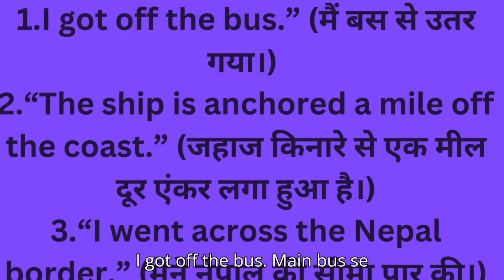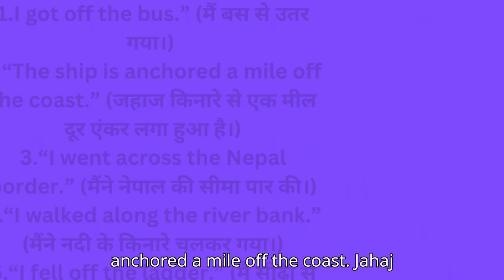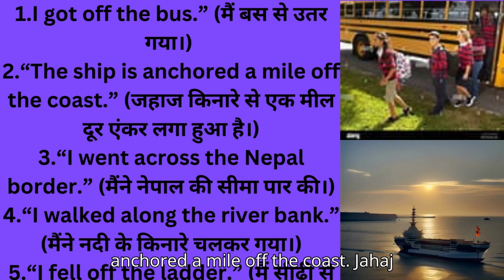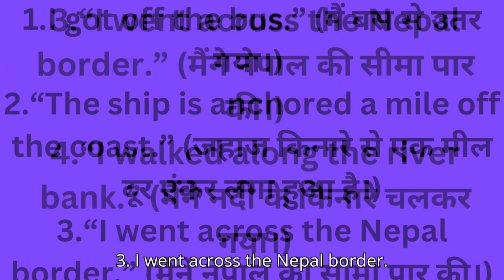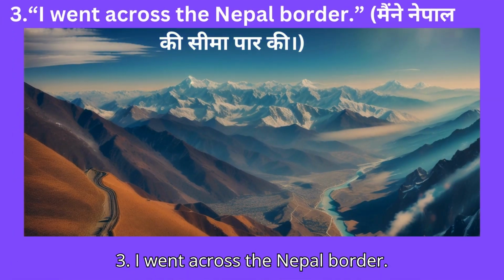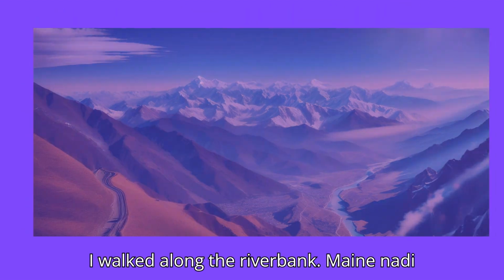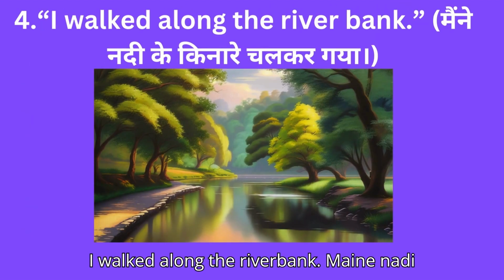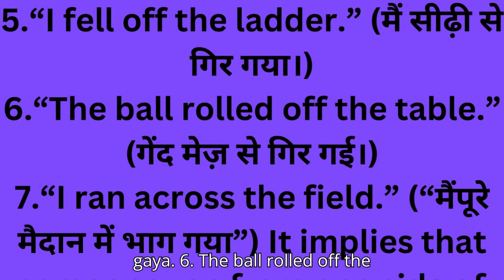1. I got off the bus. मैं बस से उतर गया. 2. The ship is anchored a mile off the coast. जहाज किनारे से 1 मील दूर एंकर लगा हुआ है. 3. I went across the Nepal border. मैंने नेपाल की सीमा पार की. 4. I walked along the riverbank. मैंने नदी के किनारे चलकर गया. 5. I fell off the ladder. मैं सीढ़ी से गिर गया. 6. The ball rolled off the table. गेंद मेज से गिर गई.